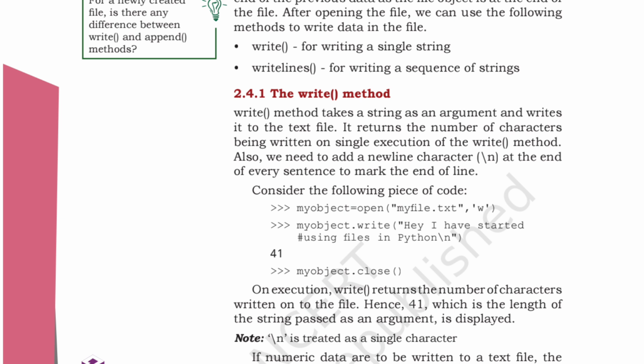My object is equal to open myfile.txt, w. Okay, so for that purpose, you have to open this file and write to the file. Then my object dot write. I have started using files in Python, so that will be the write method. Okay, now then you will close the file.